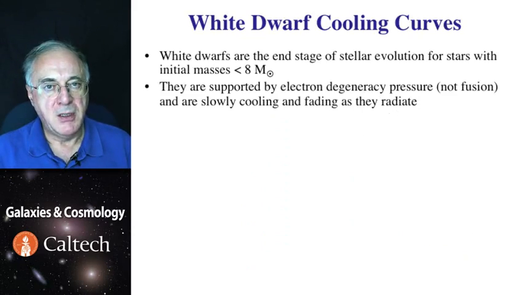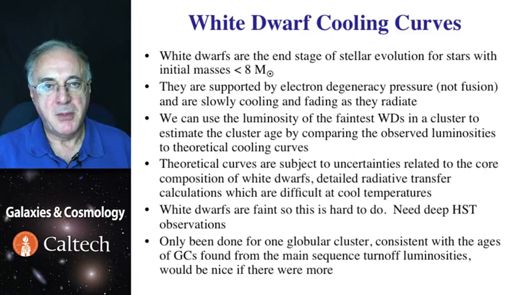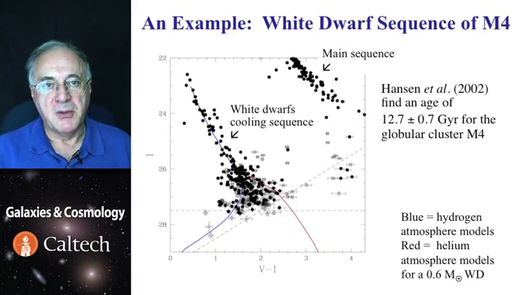The next method is estimating the ages of white dwarfs. They are fairly well understood and they're cooling in a very orderly fashion. So the faintest white dwarfs that we can find are probably the coolest, the ones that have been cooling for the longest period of time, and they can then constrain the age of the cluster or galactic disk in which they're found. Again, theory is fairly well understood in overall sense, but there are still details that need to be ironed out. Probably the best way to do this is in star clusters, where again we know that population of white dwarfs all have the same age, and because they're really faint and clusters are crowded, we need Hubble Space Telescope to do this. Here is an example of the first measurement of this kind.